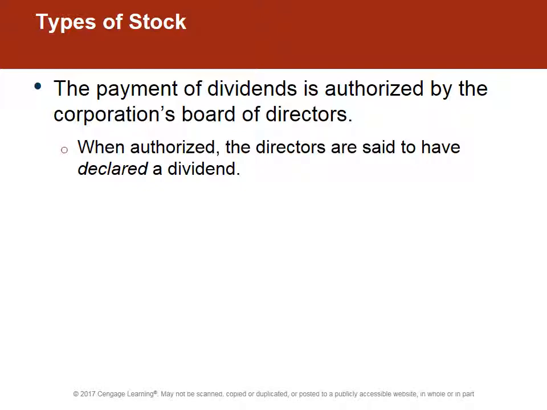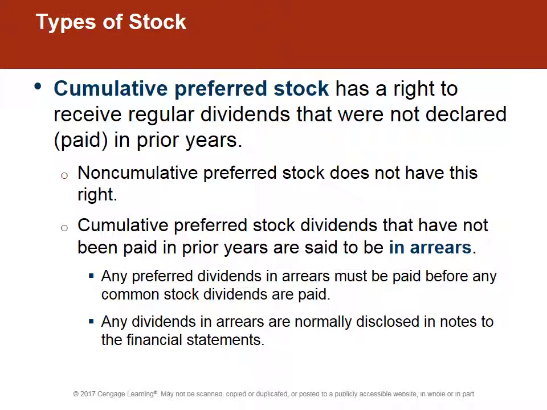Payments of dividends are authorized, as we said, by the board of directors, and it's determined to have been declared a dividend. You may have heard me use that term before, and that is that the board of directors declares dividends. Cumulative preferred stockholders have a right to receive dividends that aren't declared in prior years because they accumulate dividends. So cumulative preferred stock is always better over non-cumulative preferred stock.